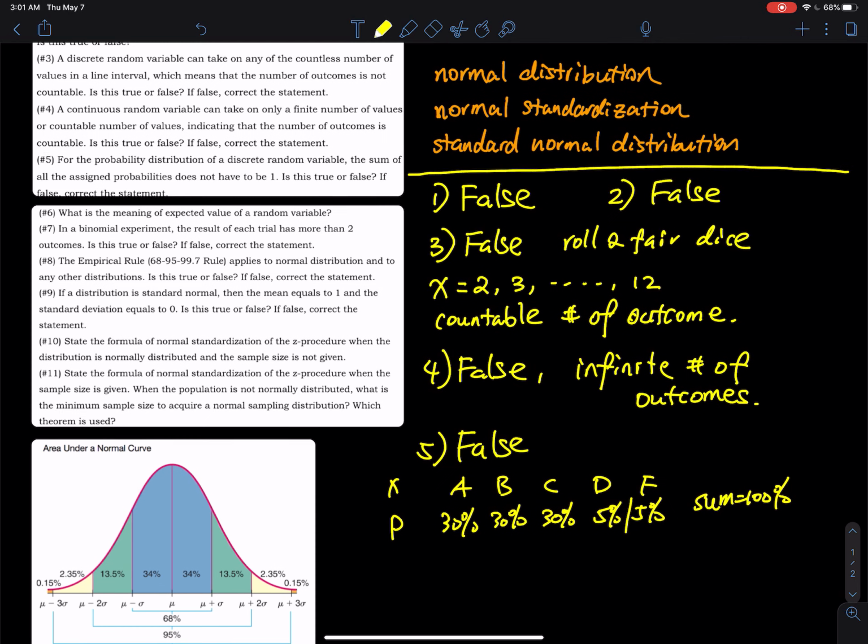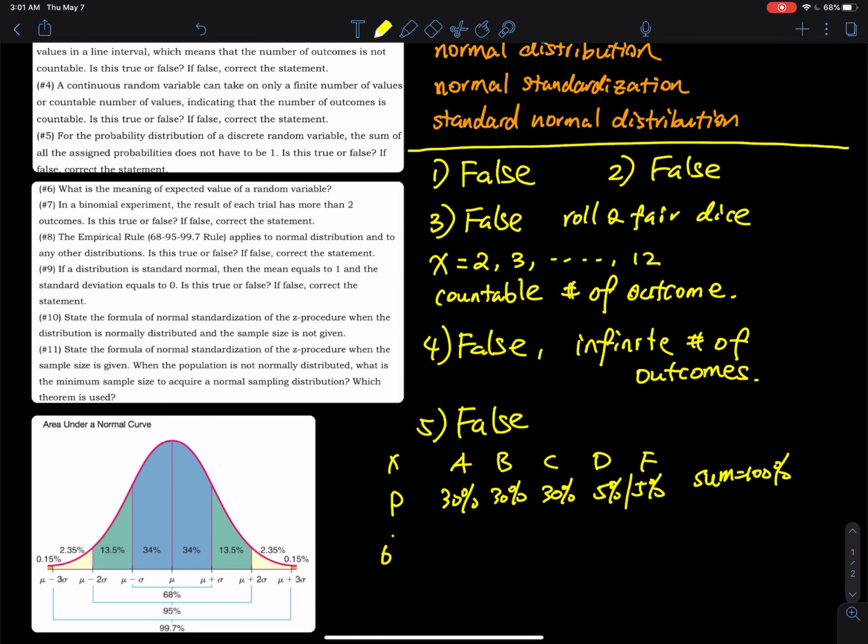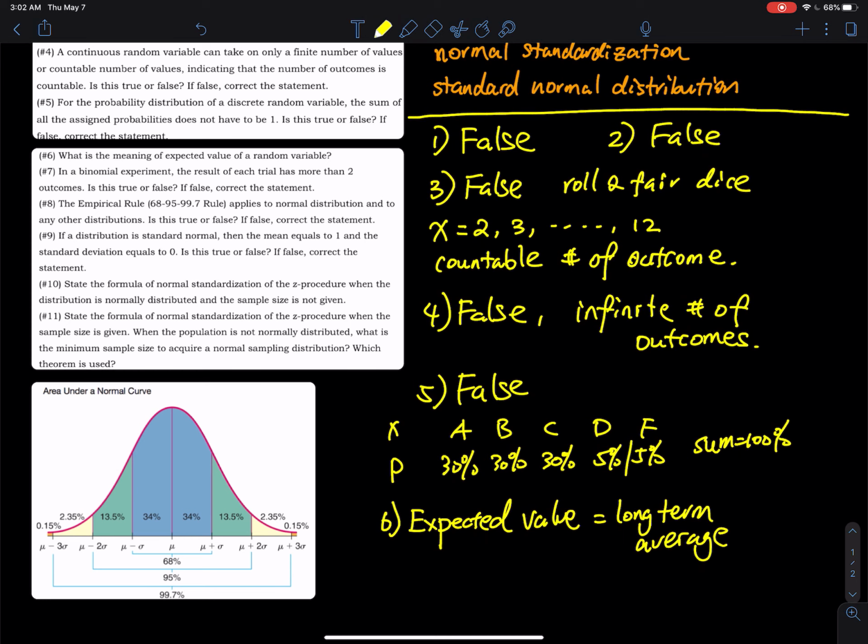What is the meaning of expected value? Expected value is a long-term average. If you keep doing this statistical experiment, what is the result that you will get in the long run? So you repeat an experiment infinitely many times. What result do you get in the long run? That is expected value.